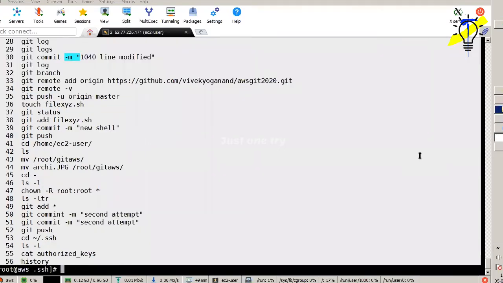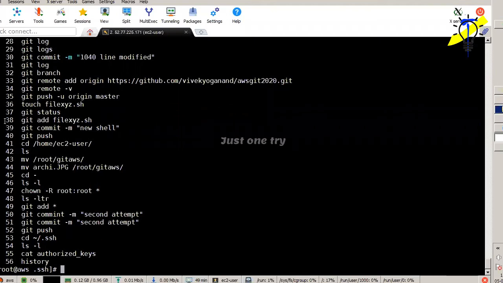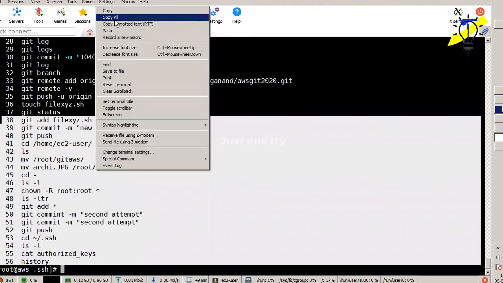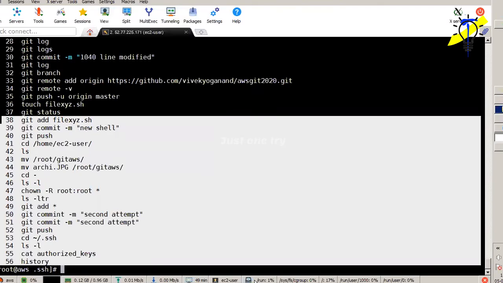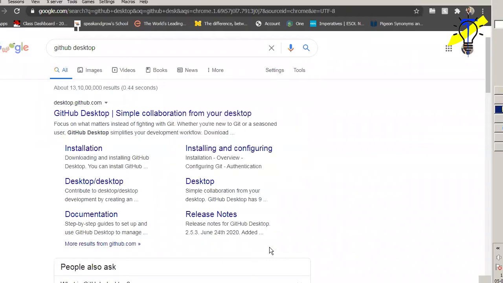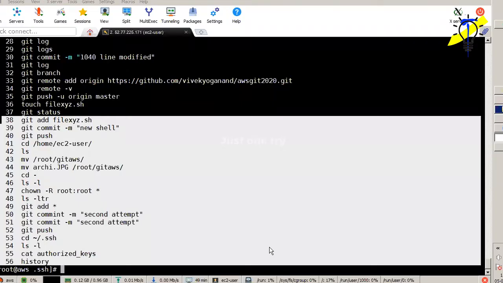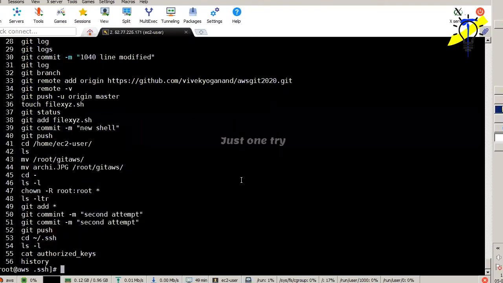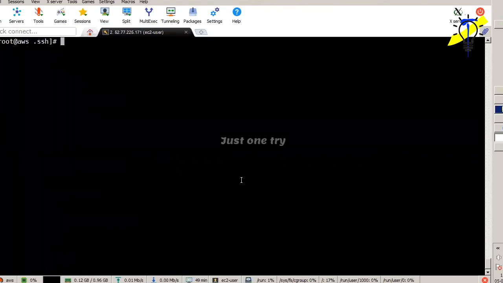Okay, sir. Actually, my question is, bypassing the username and password is possible in both Linux and Windows, right? Yes, possible in both Linux and Windows. In Linux, we can give the username and password in the config file. Yes. And in Windows, if we download the GitHub Desktop version, then we will get the GUI options to bypass the username and password, right? Yes, exactly. It won't ask you. You can try it.